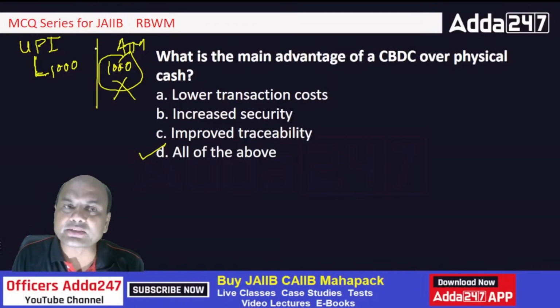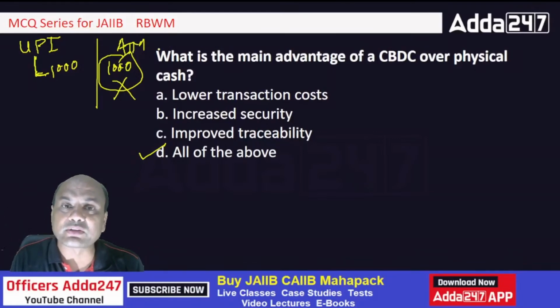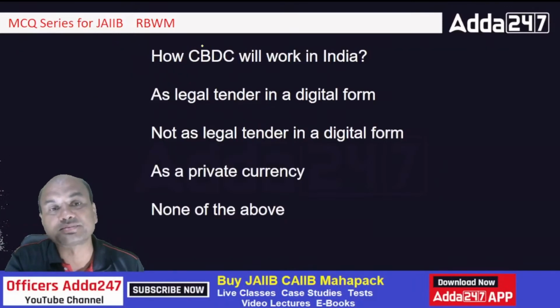So in CBDC, this 1000 rupees which I am having in the bank, the printing of these notes is not required to be done by RBI. I am giving an example of 1000. It can be 1 lakh, 1 crore, 10 crores. Now, if printing of notes is not required, roughly 12% of the cost in this whole game of cash transactions is gone, because RBI requires around 12% of the expenses basically for printing the money. So that will be an advantage to the country as such.